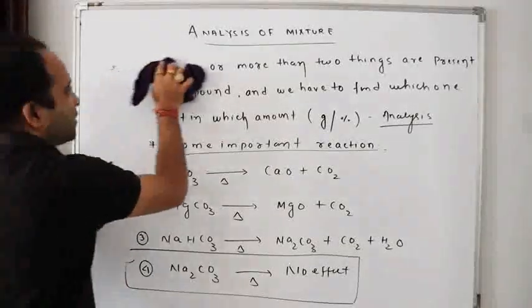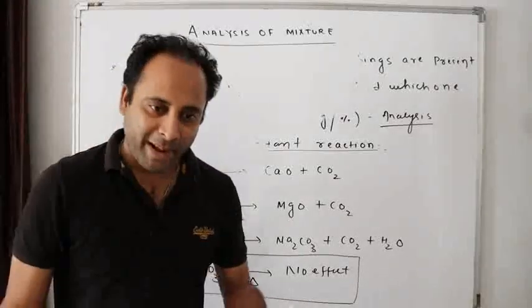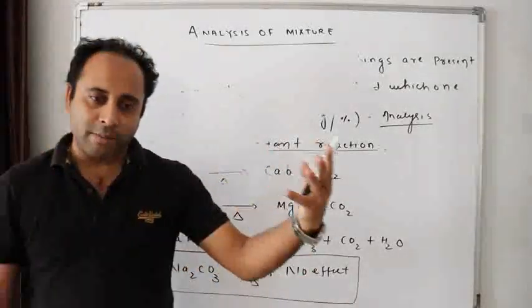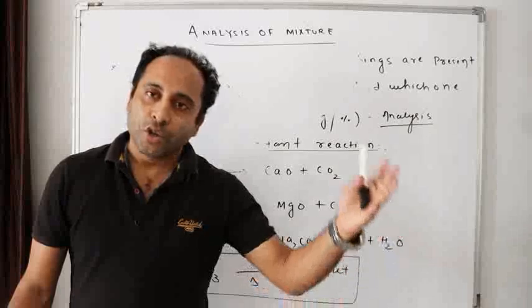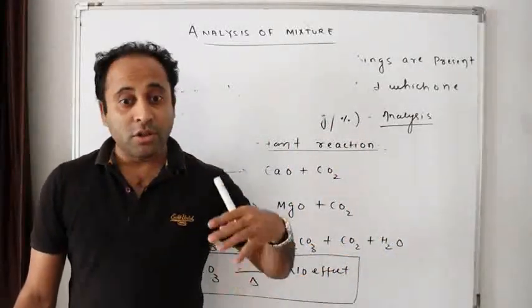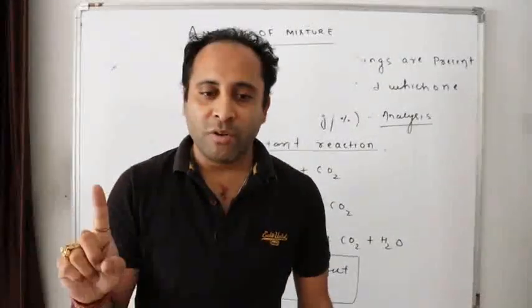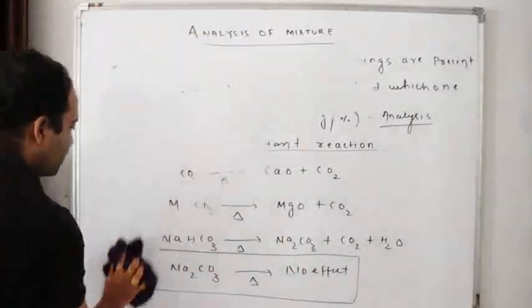The next reactions. Just remember, calcium carbonate heated, calcium oxide plus carbon dioxide. Magnesium carbonate heated, magnesium oxide plus carbon dioxide. Sodium bicarbonate heated, sodium carbonate plus CO2 plus H2O. Na2CO3 further heated, no effect. Then, similarly, the fifth one.